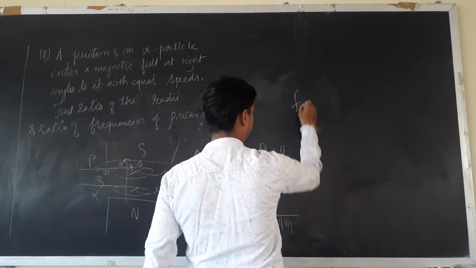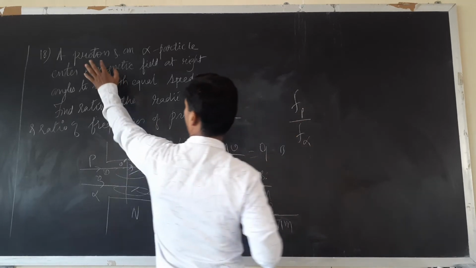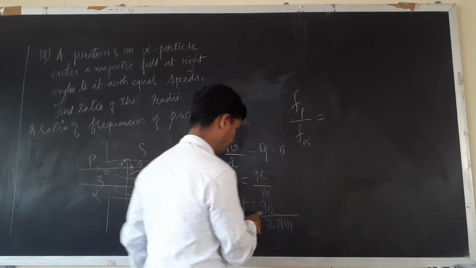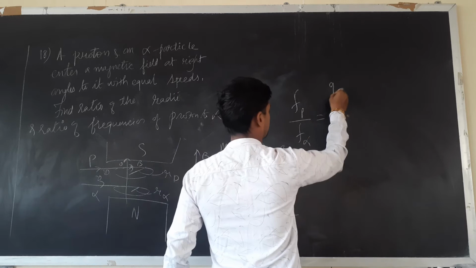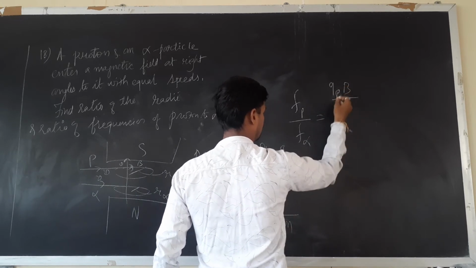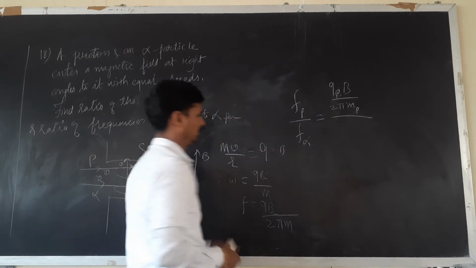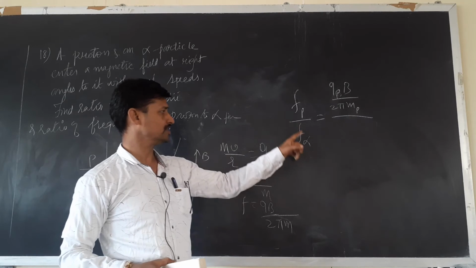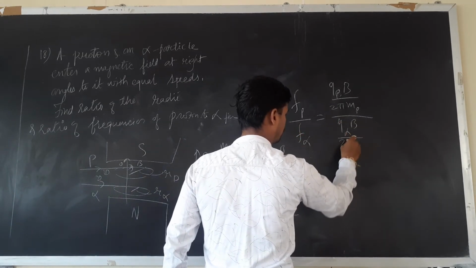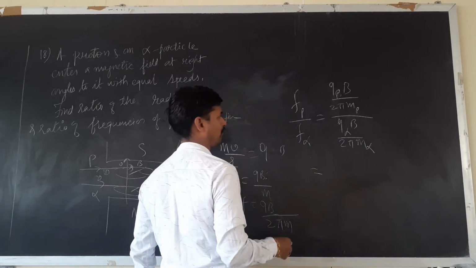Now they have asked the frequency of proton divided by the frequency of alpha particle. Frequency of proton is charge of proton, magnetic field, upon 2 pi mp. What is the frequency of the alpha particle? Q alpha B upon 2 pi m alpha. We'll simplify properly.